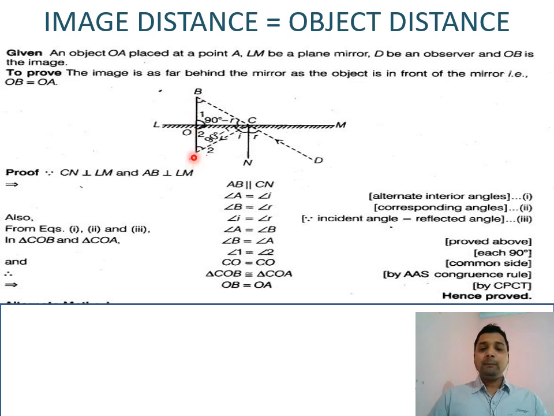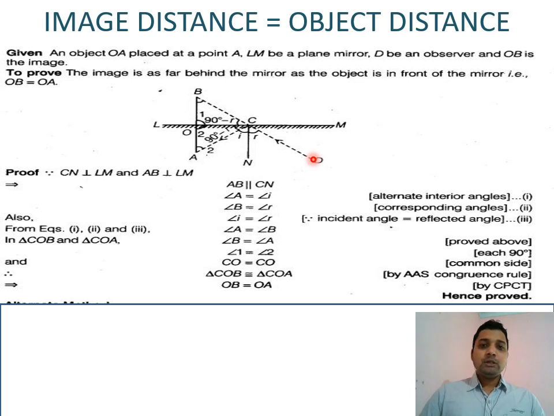First, a ray of light from A strikes the mirror at C and returns back. One side has the incident ray, the other side has the reflected ray, and from point D we are observing the object A. So a ray of light from A striking at C returns back to D, and this D is the observer point.